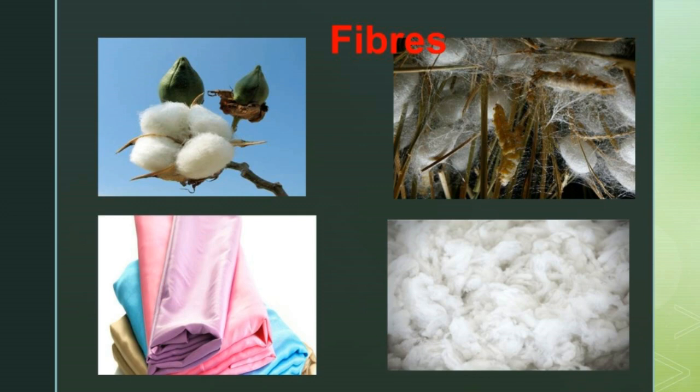From the linear string-like structure, fibers are obtained from plants or animals. These are called natural fibers. From the plants we get cotton, and from the animals we get feather and fur. These are called natural fibers. Examples are cotton, coconut fiber, hair, wool and silk.